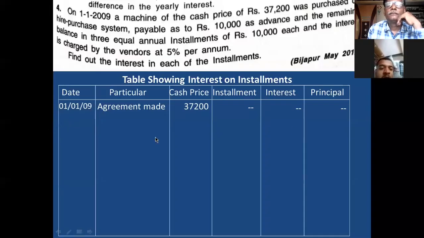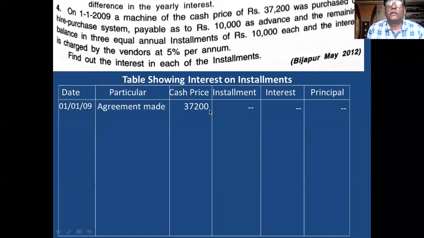Thereafter, this is the first one. And you enter the transactions as and when they take place. Thereafter, after the agreement is completed, you give 10,000 advance. 10,000 advance.